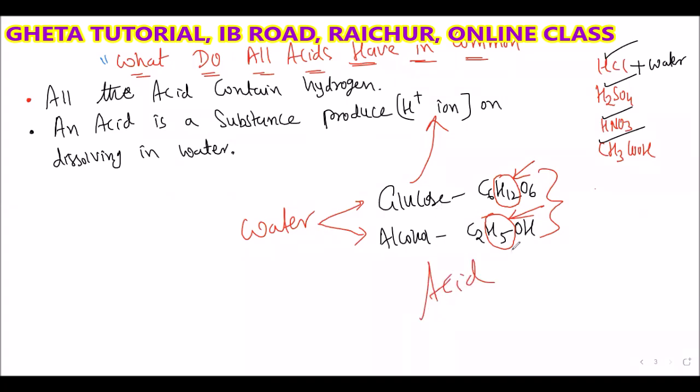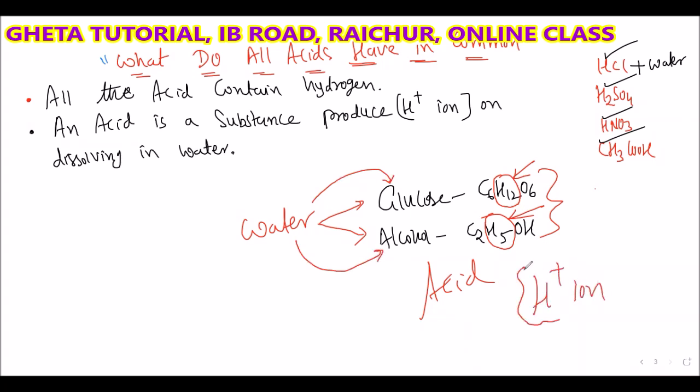Acid. According to your answer, glucose and alcohol will produce the H plus ion, but they are not acids. So remember that only an acid will produce the H plus ion. Glucose and alcohol contain hydrogen, but when we add water to them, they will not produce the H plus ion.